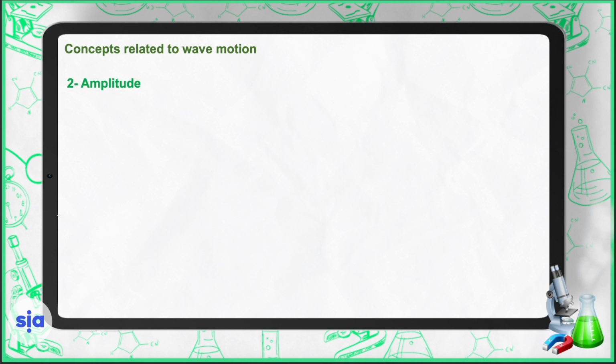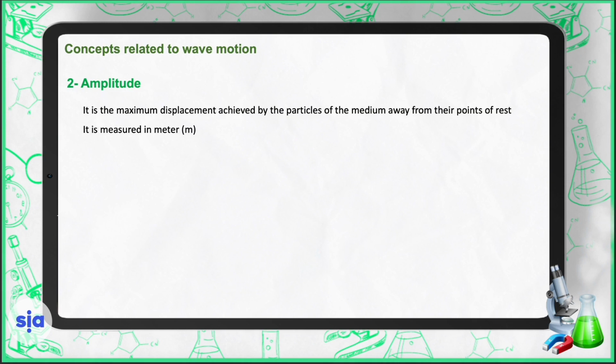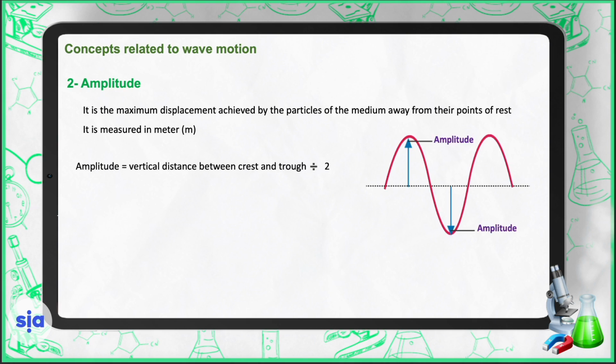Number 2, we are going to discuss the amplitude. The amplitude, as we said before, is the maximum displacement achieved by the particles of the medium away from their points of rest, and it is measured in meters. Look at this diagram. This is the amplitude. The maximum distance the wave traveled away from its point of rest. So it could be the distance from the horizontal line to the crest or the distance from this horizontal line to the trough.